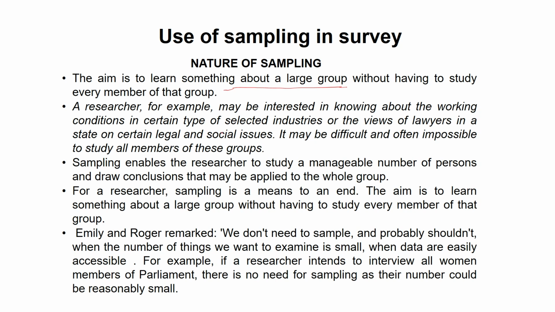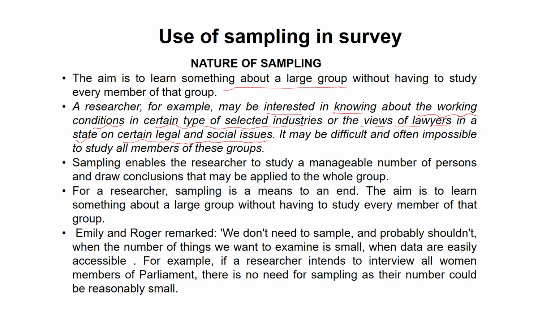Let us see one example on your screen. A researcher, for example, may be interested in knowing about the working condition in a certain type of selected industry. Or maybe he wants to know the views of lawyers in a state on certain legal and social issues. Practically, it is not possible to contact and ask each and every lawyer.